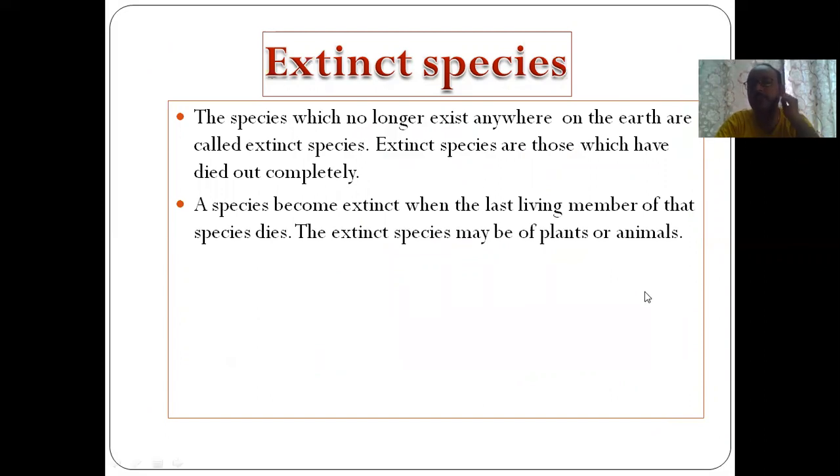Extinct species are those which have died out completely. Not even a single member is present on the earth, right? IUCN declares a species extinct when the last living member of that species has died. And extinct species are not only animals, they may be plants also.